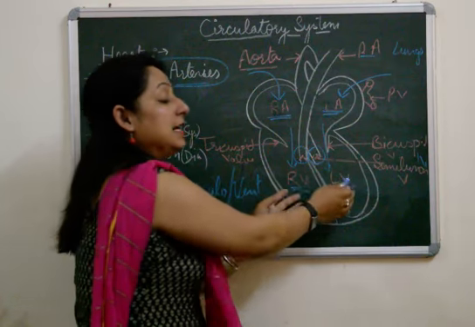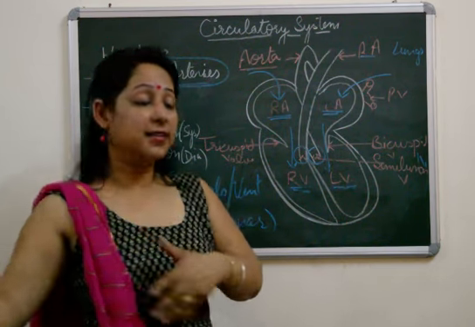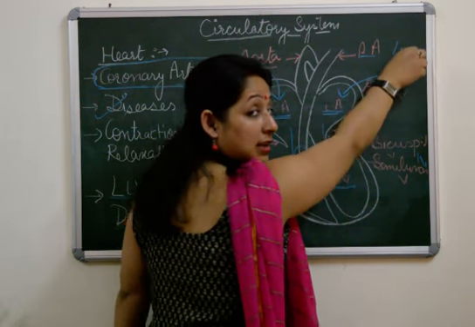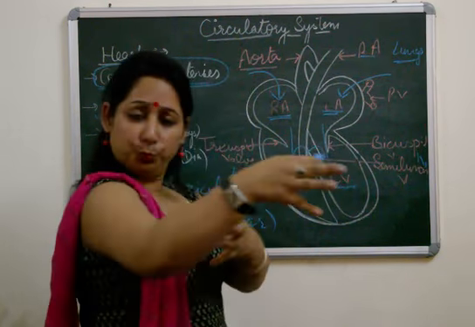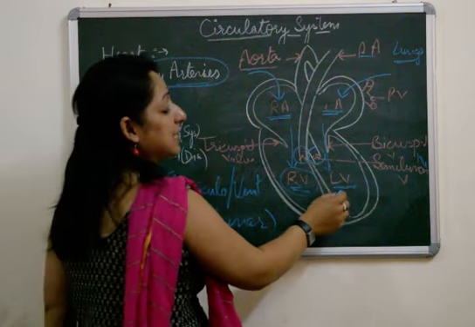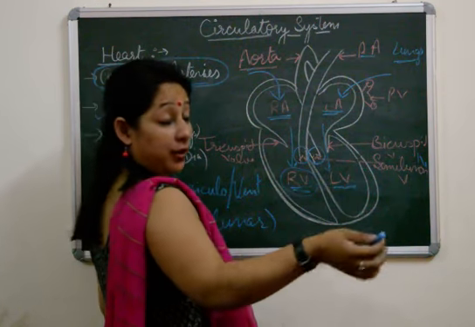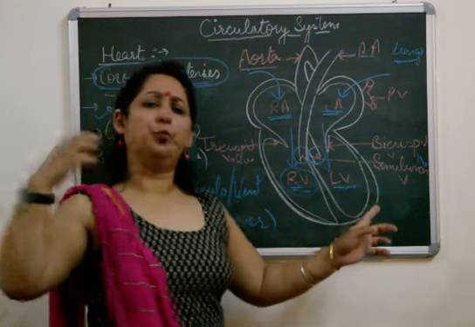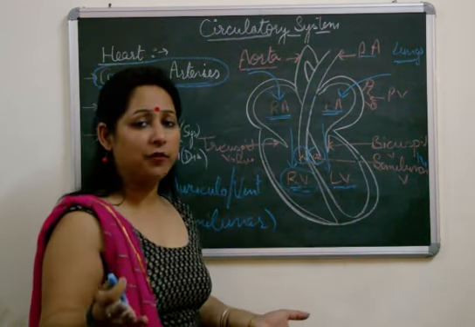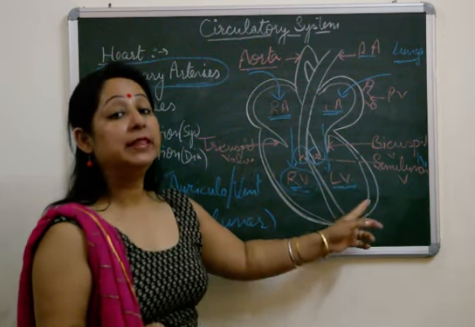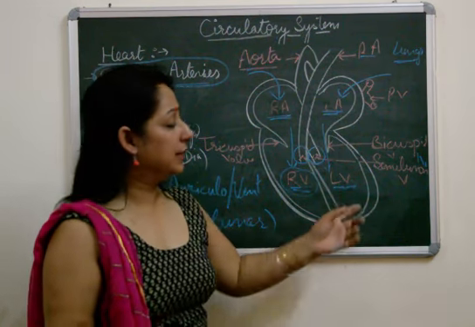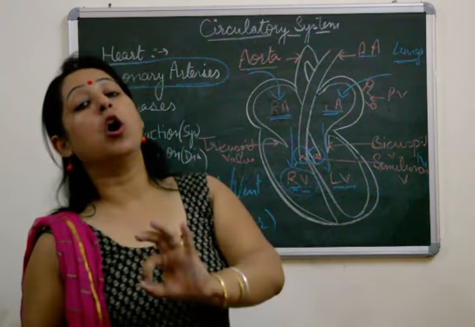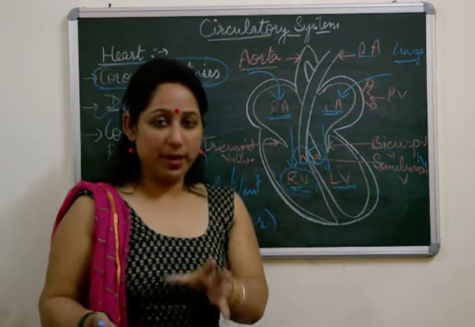But the ventricles have to pass the blood to longer distances. For example, the right ventricle has to pump the blood till the lungs, so it needs pressure. The blood has to be pushed through force. And the left ventricle has to work more. It has to pump the blood from head to toe. So it needs to flush the blood with a great deal of pressure. If the walls were thin, they would get ruptured when the pressure is put. That is why the left ventricle has the thickest wall as compared to all other chambers.